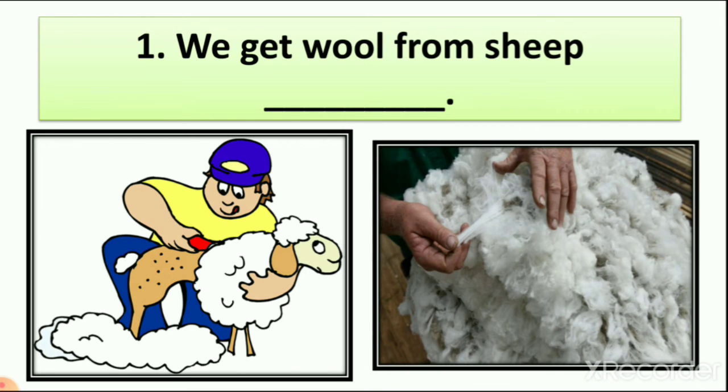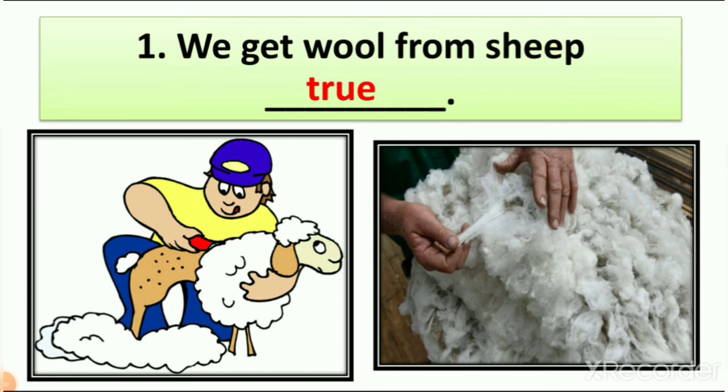Now when you see your sweater, it is very soft and it is very warm, right? So we get wool from sheep. Is it right or wrong? Here you can see the picture of wool also, and you can see the picture of sheep also. You can see that white color hair of sheep is in the second picture. So we get wool from sheep. Yes or no? Yes. So what do I write here? True.